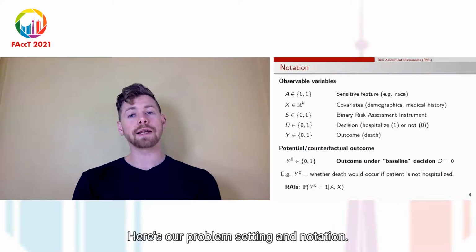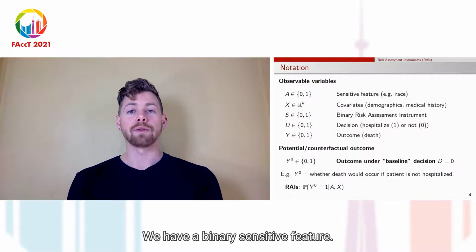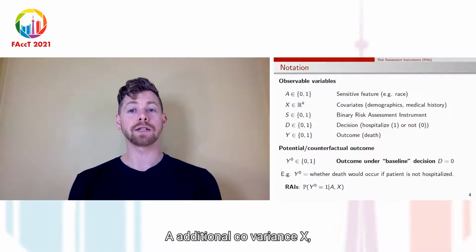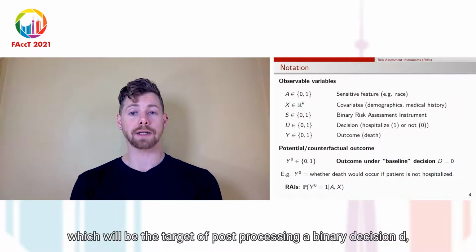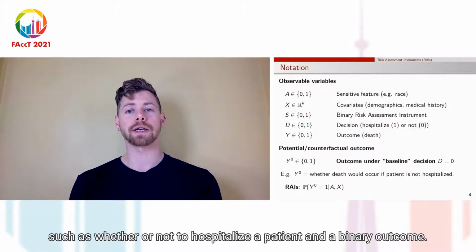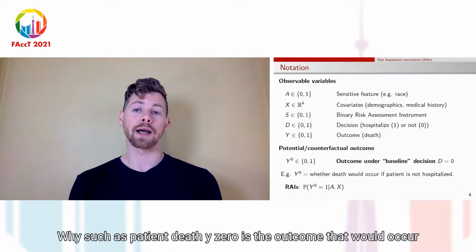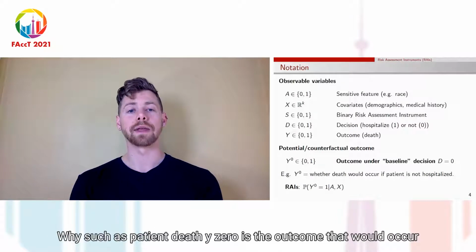Here's our problem setting and notation. We have a binary sensitive feature A, additional covariates X, such as demographic info or medical history, an existing binary risk assessment instrument S, which will be the target of post-processing, a binary decision D, such as whether or not to hospitalize a patient, and a binary outcome Y, such as patient death.